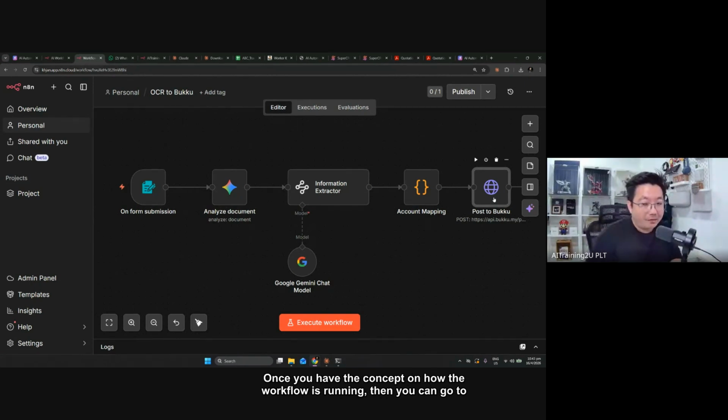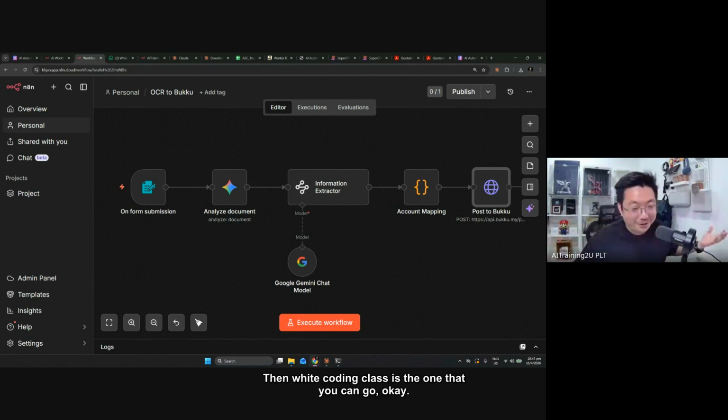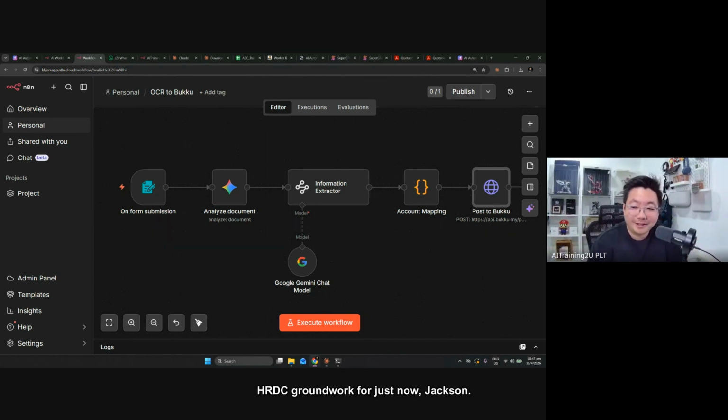Once you have the concept of how the workflow is running, then you can go to the agent class or go to the vibe coding class. Vibe coding is for when you are like Justin just now, I think the name is Justin, right? You already created something, you want to build everything and tie it out together, then the vibe coding class is the one you can go to.